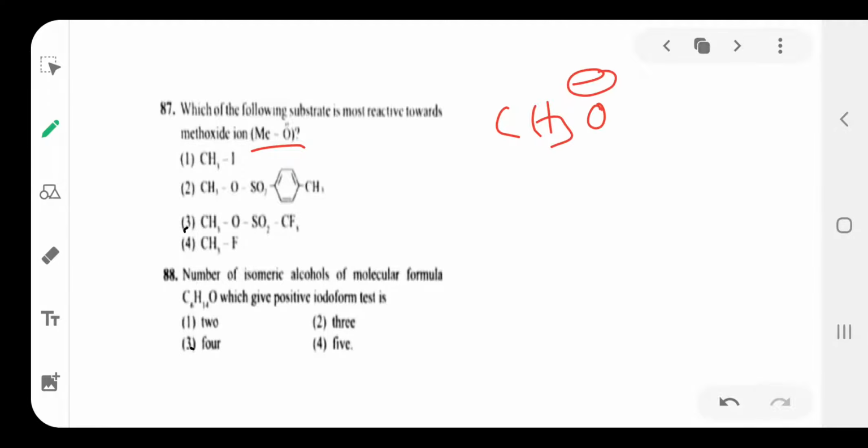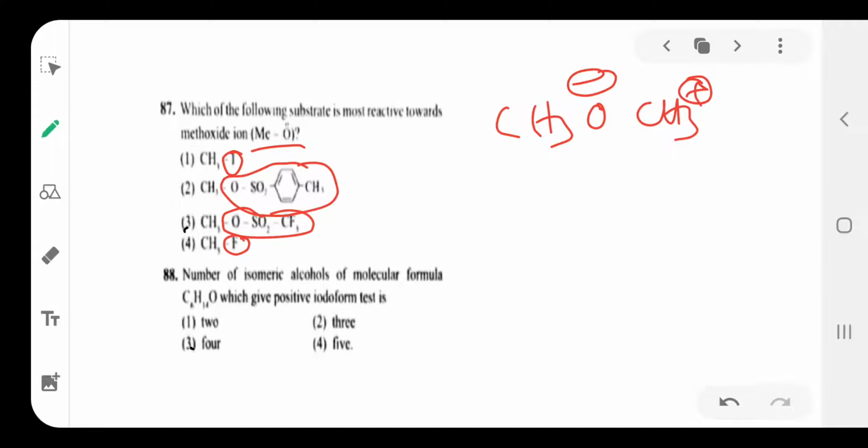It reacts with an electrophile or carbocation. So among these, iodine is one of the leaving groups, and this one is a leaving group, this one also a leaving group. All these are leaving groups because the methoxy group combines with the methyl carbocation. So the methyl carbocation is formed by the removal of the leaving group.